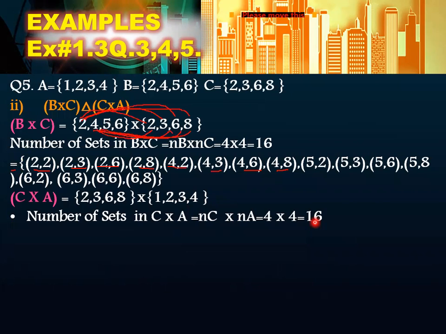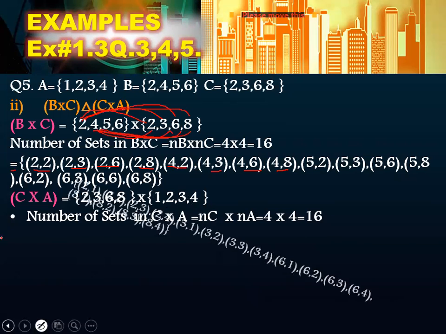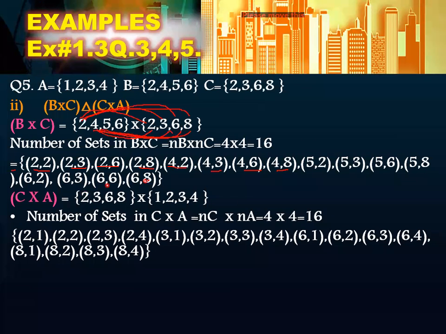So I think it is very simple and easy for you. The first pair which you are going to form is 2, 1. Please do not write 1, 2. I'm repeating again, please do not write 1, 2. Okay, 2, 1, then 2, 2, then 2, 3, then 2, 4.